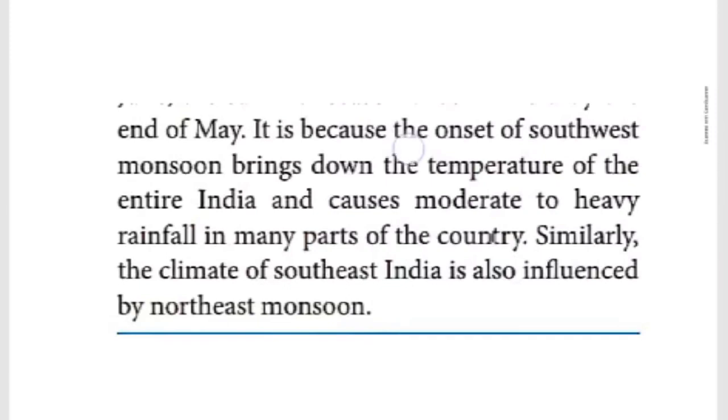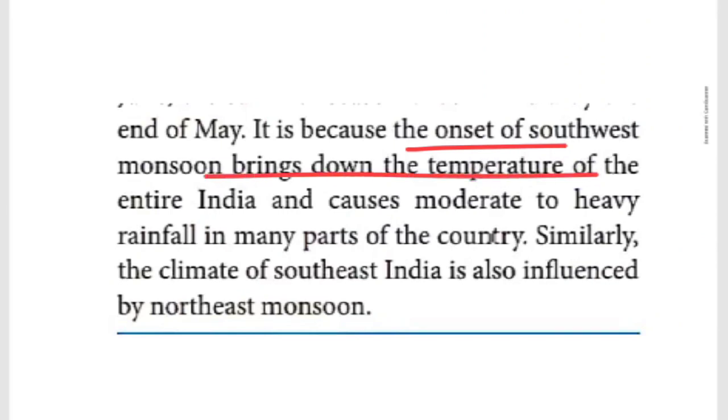It is because of the onset, the starting of the southwest monsoon. Because of the starting of the southwest monsoon, we are experiencing a cool climate at the end of May. Here it is given that the onset of the southwest monsoon brings down the temperature.